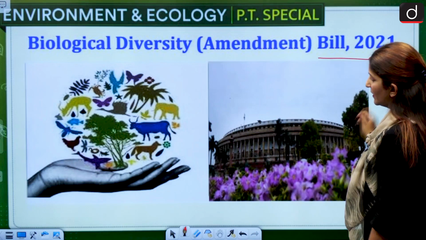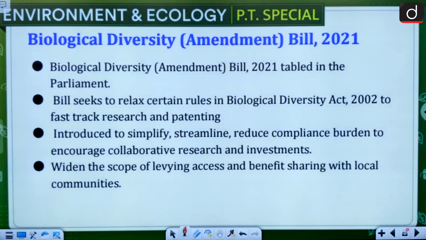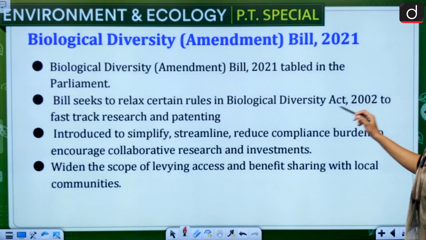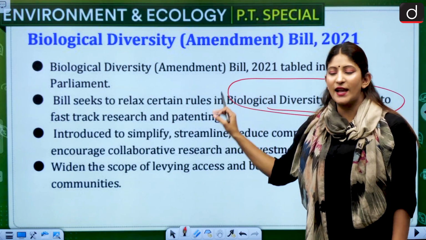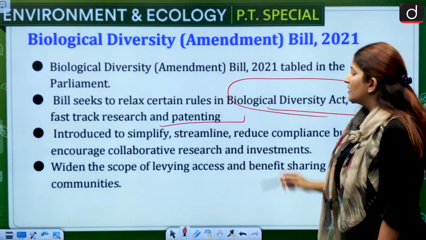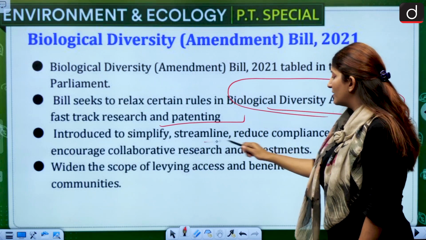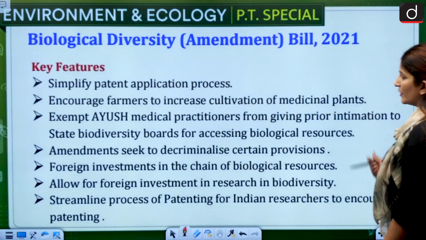Biological Diversity Amendment Bill is our next topic of 2021. Let's see what do we have to remember here. Now, this bill has been tabled in the Parliament to seek certain relaxation to the rules in which Act? Biological Diversity Act of 2002. So, in order to seek certain relaxation under this act, this bill was tabled, and you see it is introduced to simplify, streamline, and reduce compliance burden, to encourage collaborative and research investment, widen the scope of levying access and benefit sharing with local communities. So community centric it is.